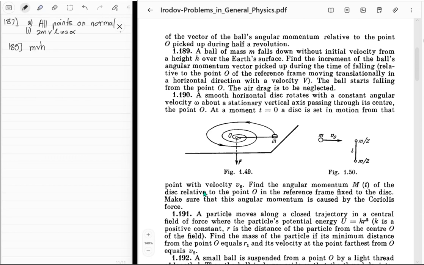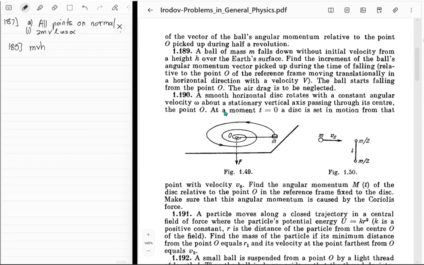Because they did talk about the disk being set in motion with velocity v naught, right? At the moment t equal to 0, a disk, not the disk. So that means you are talking about some other disk, right? Maybe this part is for this 1.49 figure, but wait, they didn't even talk about 1.49 anywhere. So they didn't refer to that. Yeah, it's a completely different question. It's not related to these two figures anyway.